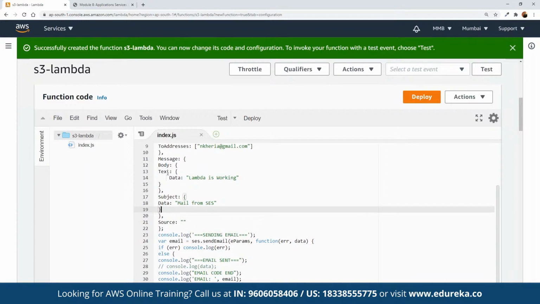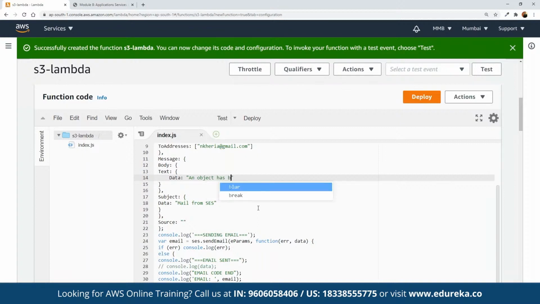Here we can define the text as in the body data. So here we can define Lambda. So this is going to be the body. That means what should be the content in the email that is going to be received. So here we can define an email, or we can define an object has been uploaded to S3 bucket, because this is going to be triggered whenever the object is going to be added there. And then we can define the subject. So on the data here we can define, let's say, email from Lambda. Here we can define email from Lambda service.